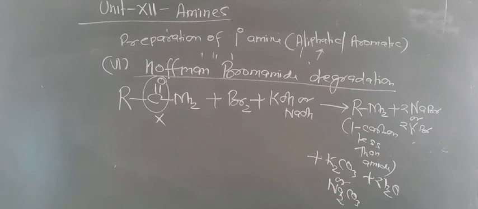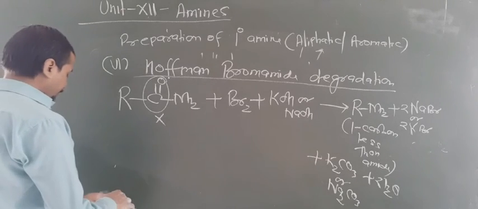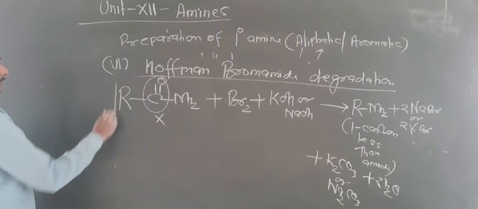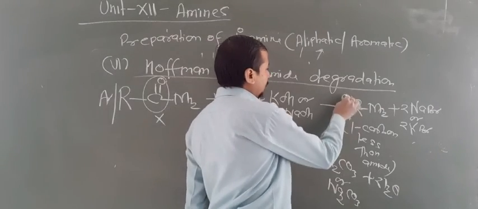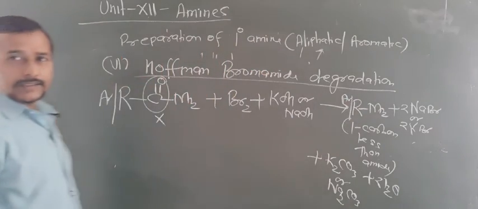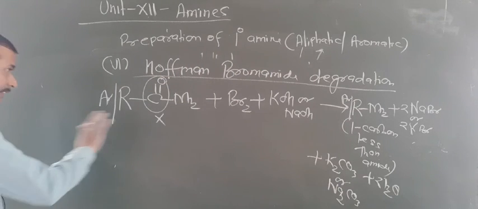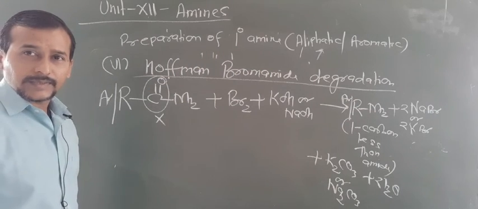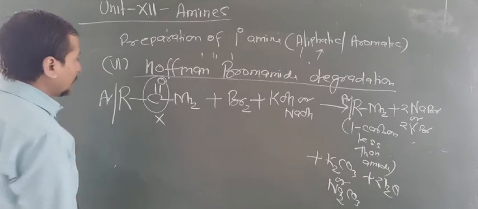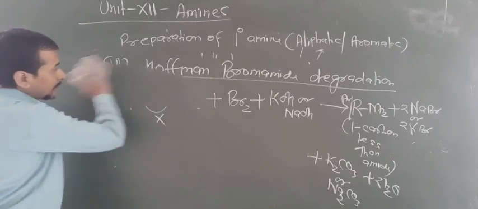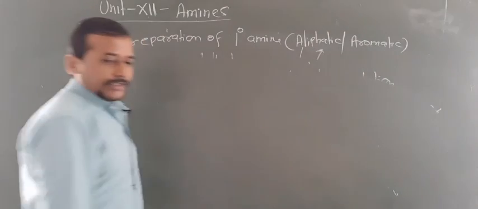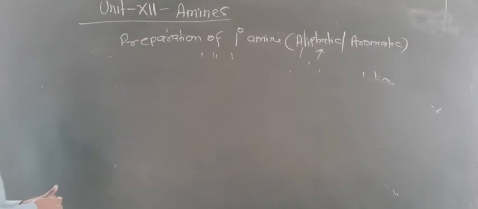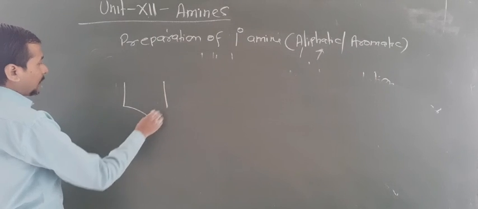Now you can take one more example to understand this. One more thing you have to note down is that here you can also take Ar, that is a benzene ring. So now your answer will be 1 degree aliphatic or 1 degree aromatic amines. So by this method you can prepare 1 degree aliphatic or 1 degree aromatic primary amines by using an amide which has 1 carbon more.